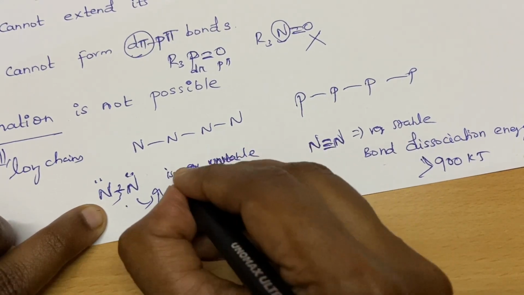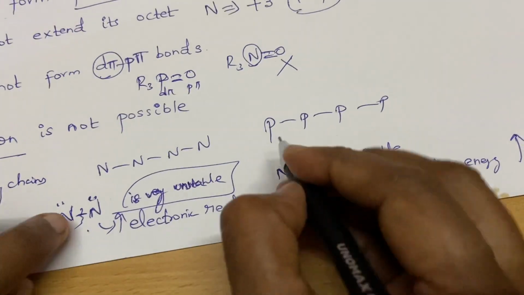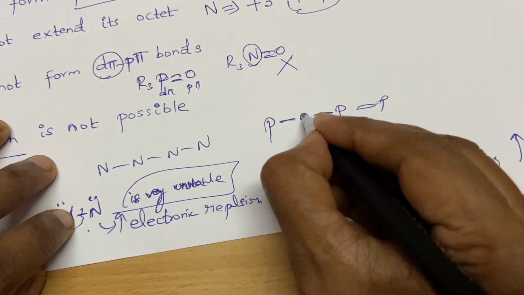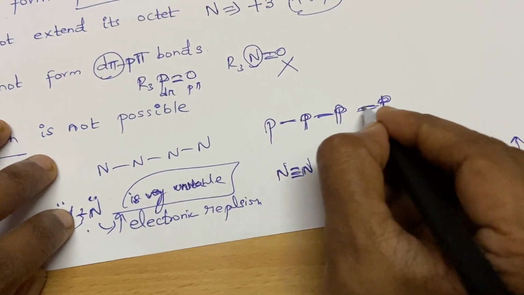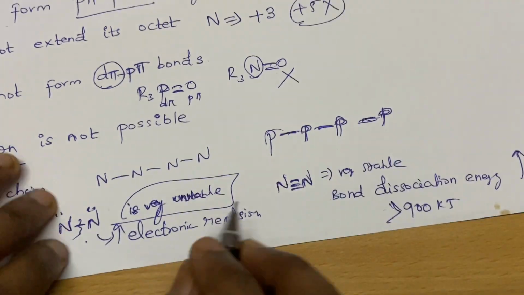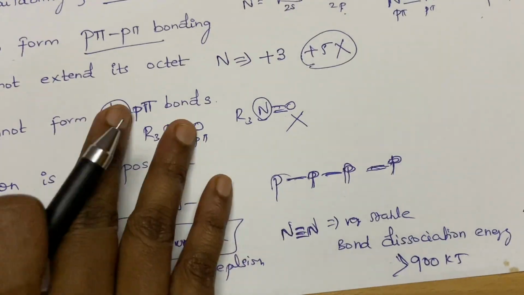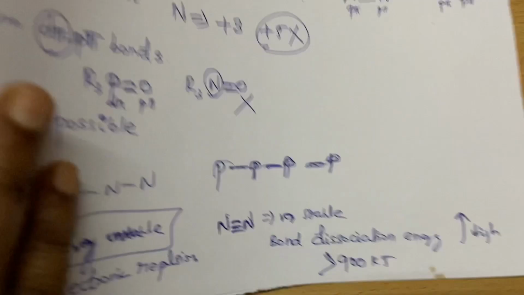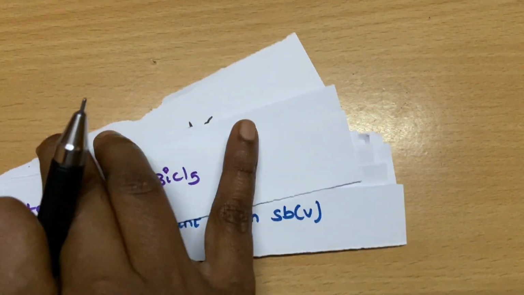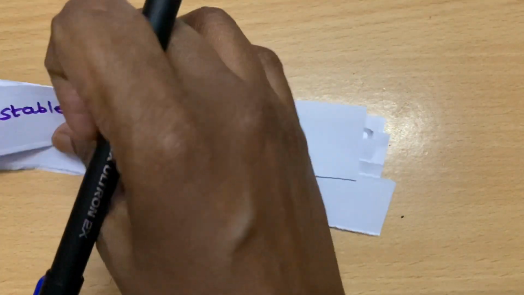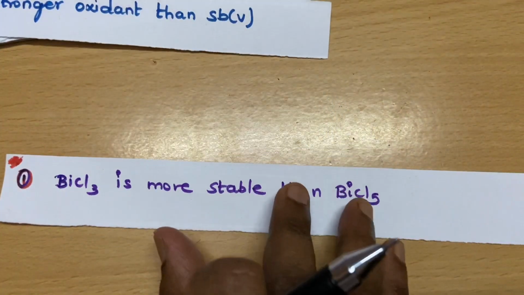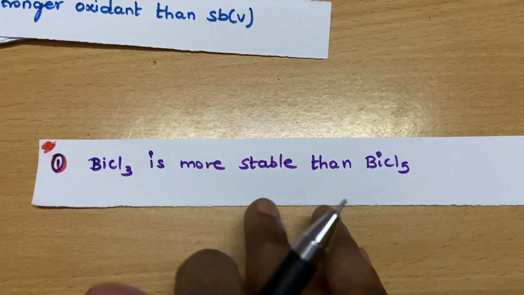Sorry for my handwriting. Here, phosphorus is not like that, it can form catenation. So this is very important, students. Now let's get into the point, and we are going to see many interesting questions, which mostly depend on the concepts I have told you.